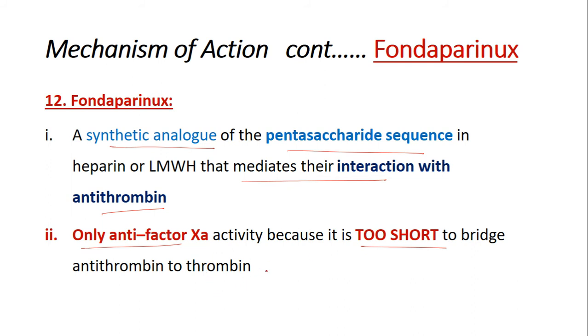It is a very short molecule, which will not be able to provide a bridging function between antithrombin and thrombin. So it has only anti-factor 10A activity.